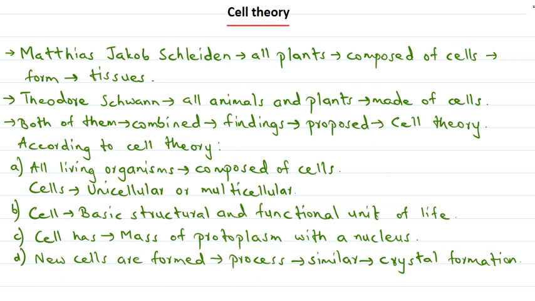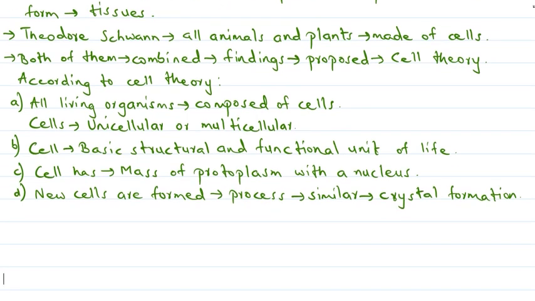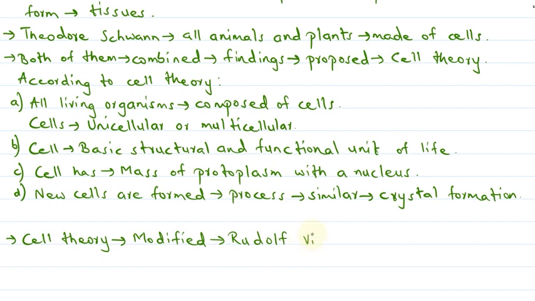Now this cell theory was further modified. These are the things that cell theory already told, and these were the findings of both Schleiden and Schwann. But then this cell theory was further modified, and it was modified by Rudolf Virchow in the year 1858.